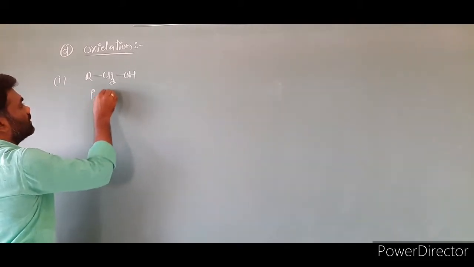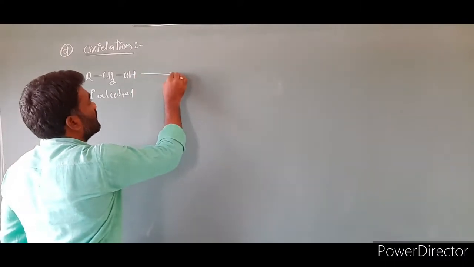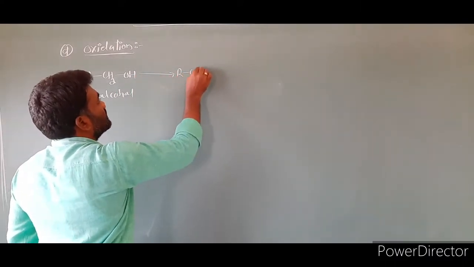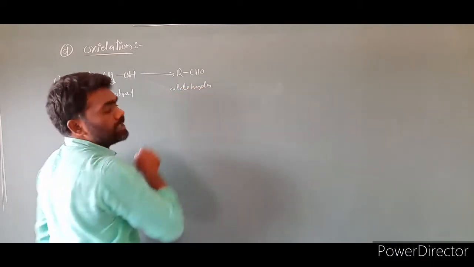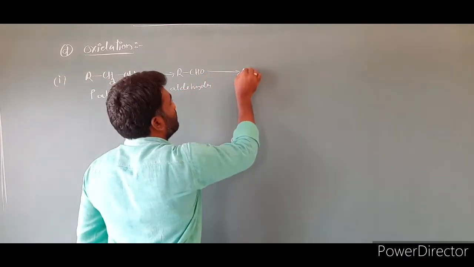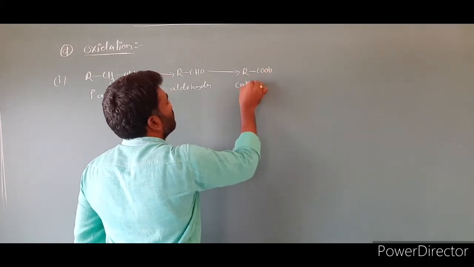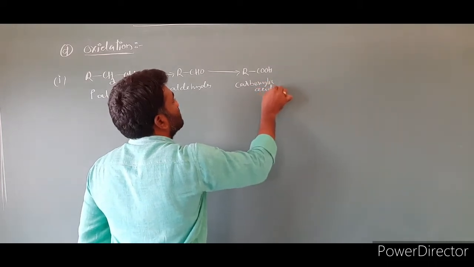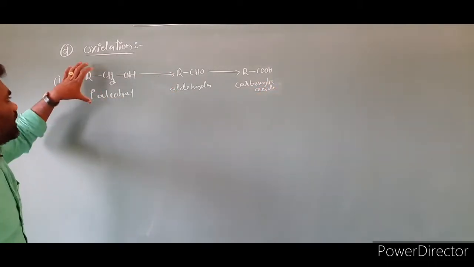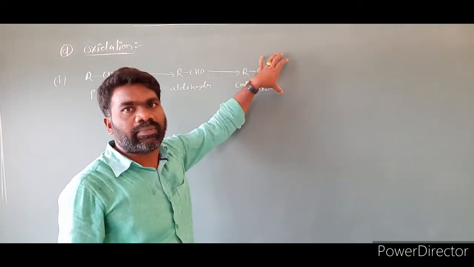This is a primary alcohol. So the primary alcohols are converted into aldehydes, and aldehydes are converted into carboxylic acids, or COOH. So in this equation, alcohols convert into aldehydes, and aldehydes convert into carboxylic acids.